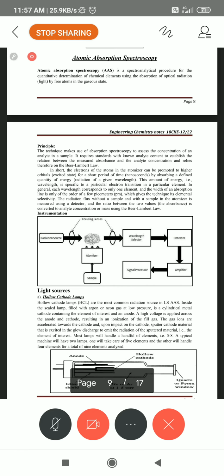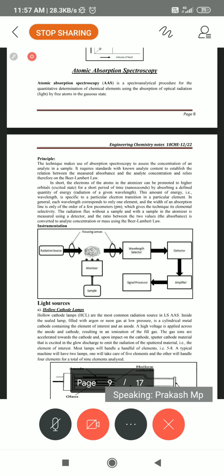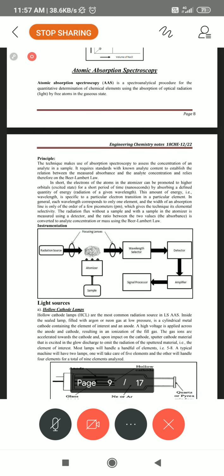For the remaining days, we are announcing that tomorrow from 11:15 to 12:15 there are classes at the same time. We will have a discussion on this Module 3, that is fuels. We are going to explain it, though madam has already done it, so I will just touch on it.